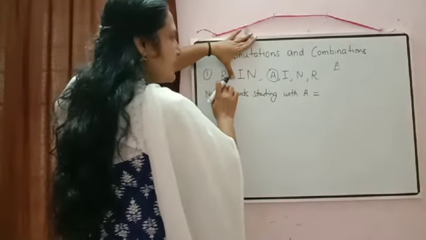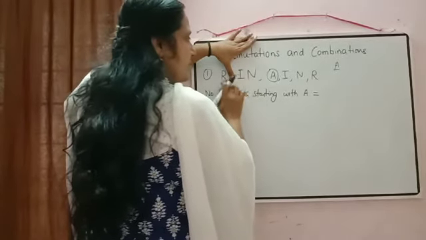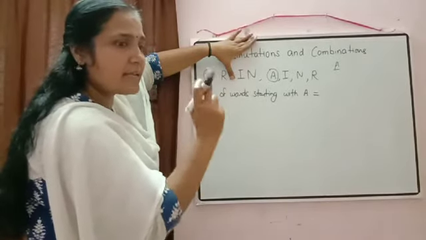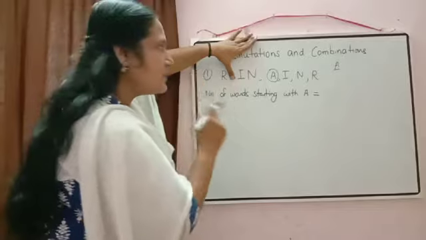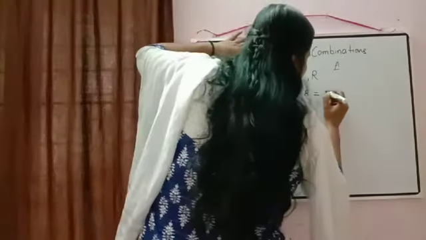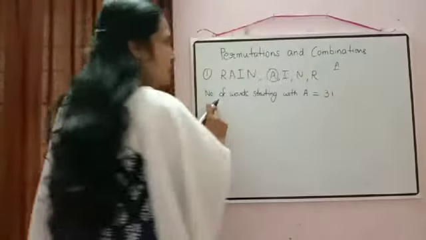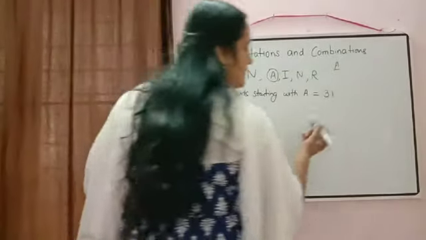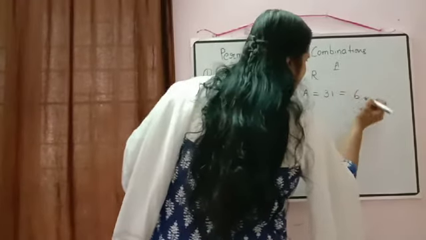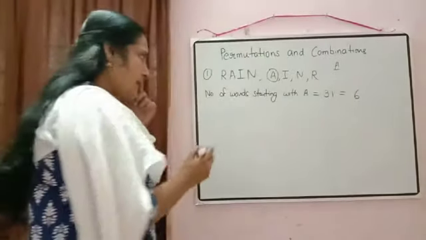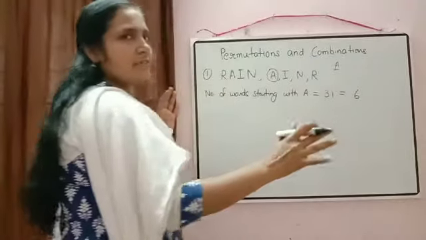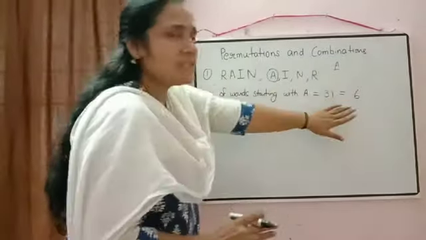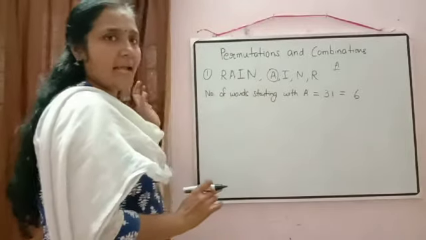Remaining, how many letters are there? 1, 2, 3. These 3 letters can be arranged in 3 places, so in 3 factorial ways. So the number of words starting with A is 3 factorial. There will be a total of 6 words starting with A.